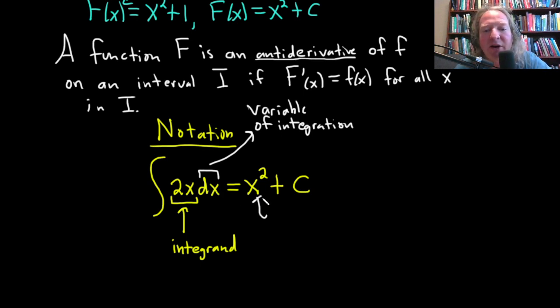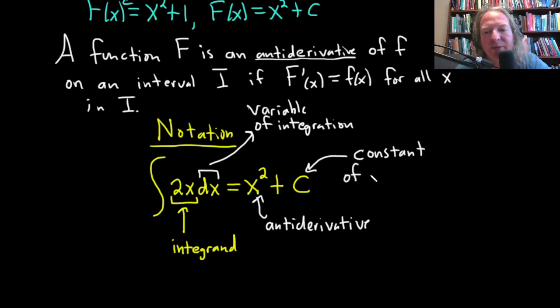This here is our antiderivative, x squared. In fact, this whole thing is an antiderivative. You could say x squared plus c is the antiderivative, but I'm just going to single out x squared so I can label this one as well. This one has a name. We called it an arbitrary constant, but it's actually called the constant of integration.